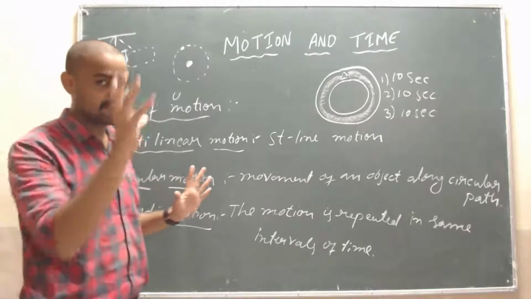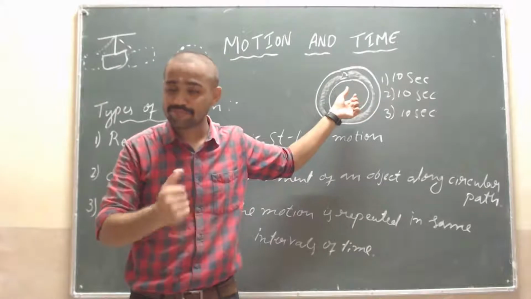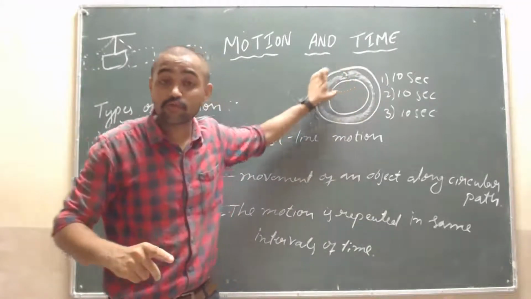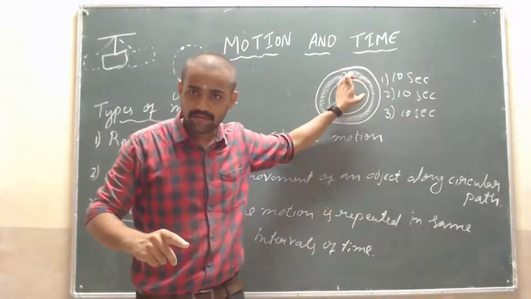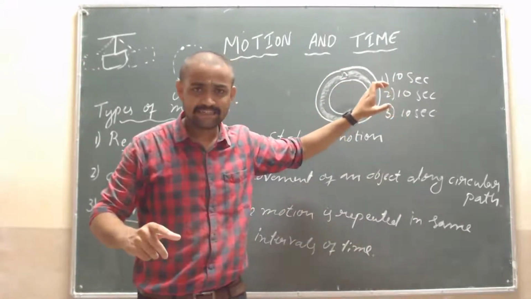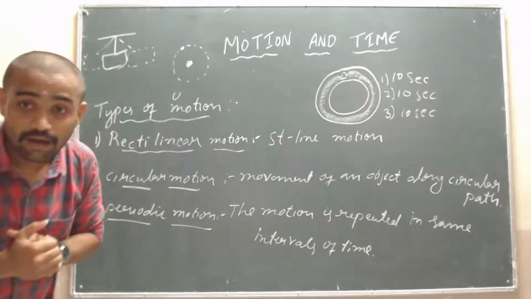One more time I will explain. If a car is moving in a circular path, then it is called circular motion. If it continues to move in the same time, 10 seconds, 10 seconds, 10 seconds, we can call it a periodic motion.